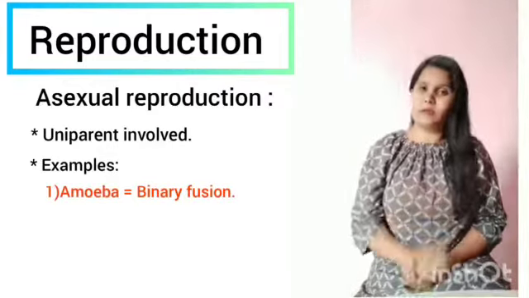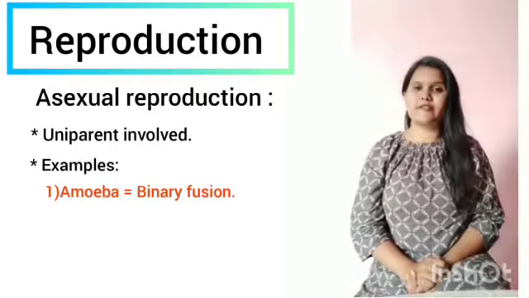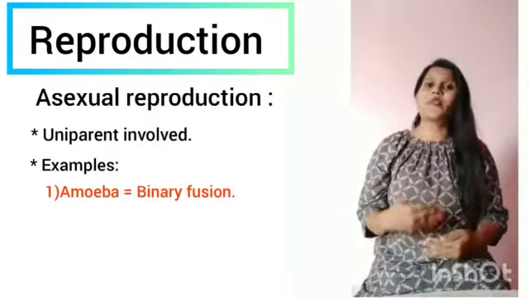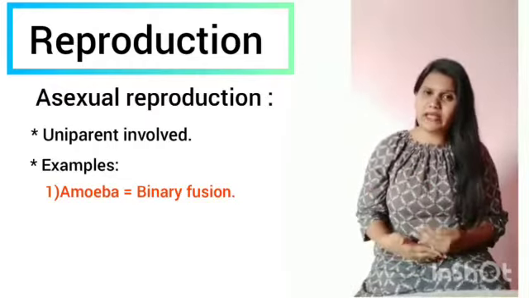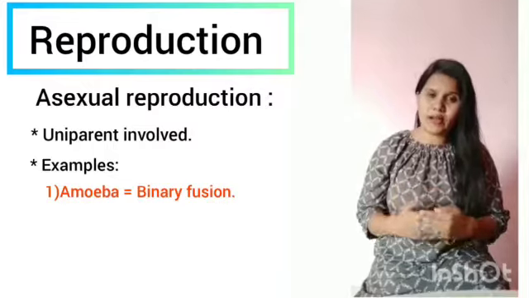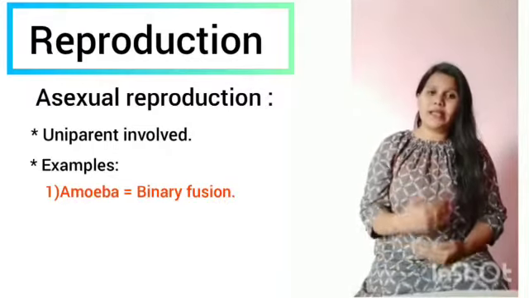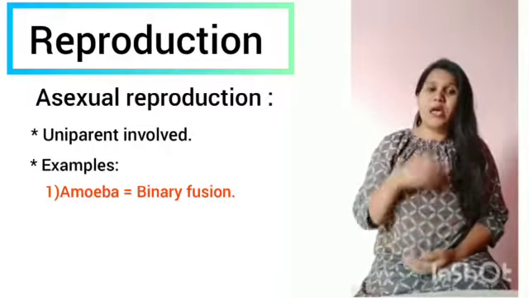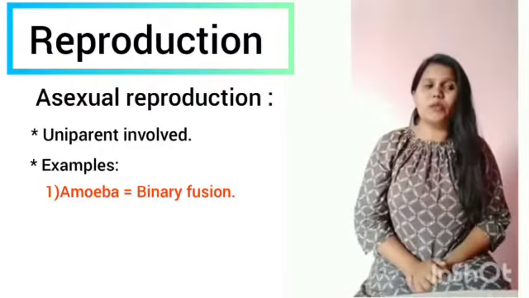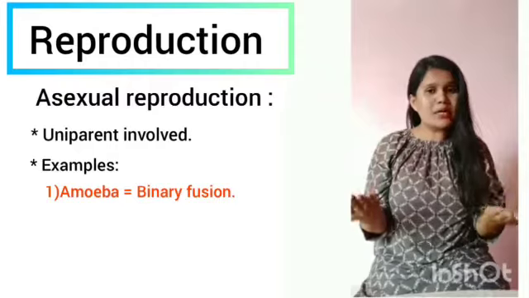For example, let me give you the amoeba, which is one of the microscopic living organisms. It gives its own offsprings by undergoing asexual reproduction by the method we call binary fission. The parental amoebic cell gets divided into two equal halves.